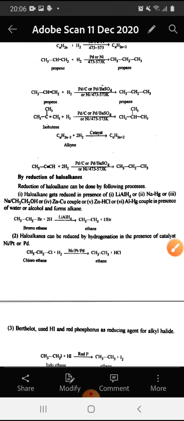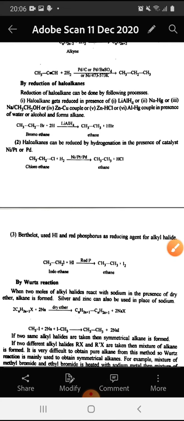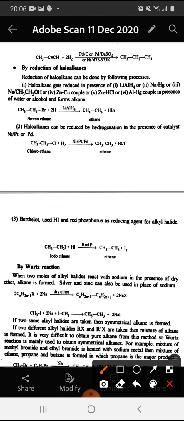The next method for the preparation of alkanes is by the reduction of haloalkanes. Reduction of haloalkanes can be done by three following processes. First is when haloalkanes get reduced in the presence of either lithium aluminum hydride or sodium amalgam or sodium and alcohol or zinc copper couple or zinc HCl or aluminum mercury couple in presence of water or alcohol and forms alkane. For example, bromoethane undergoes hydrogenation in presence of lithium aluminum hydride to give ethane.